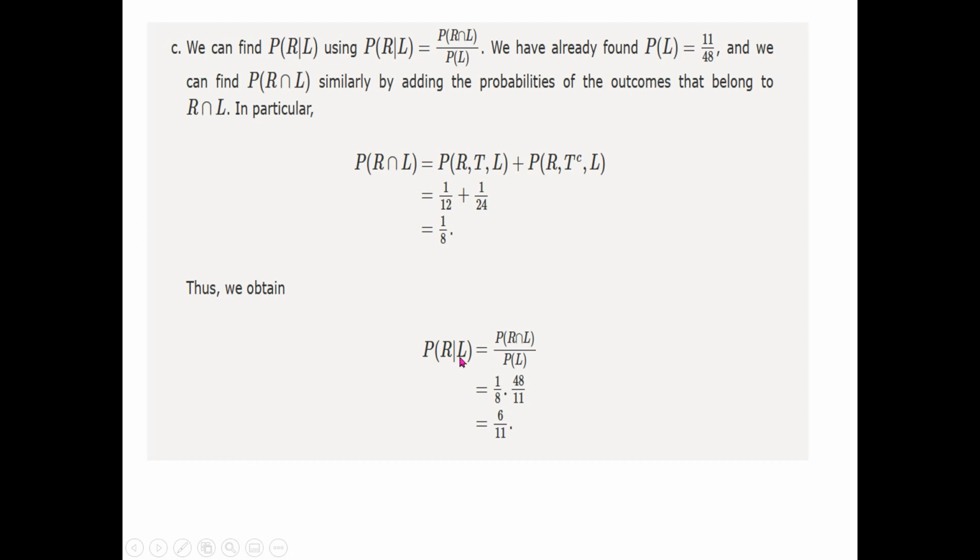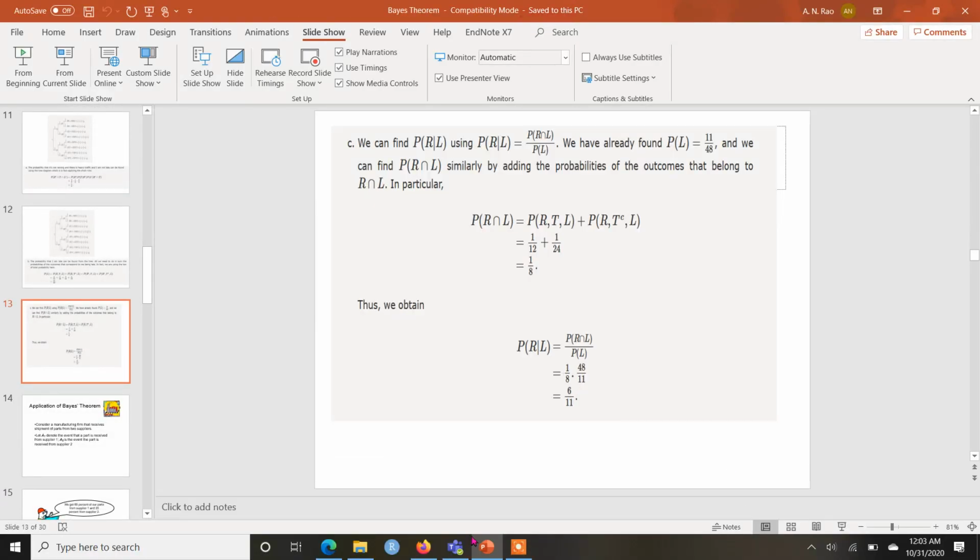So probability of rainy and late is equal to 1 by 8, as we just computed. Raining and late can either occur with traffic or without heavy traffic. So we have added these two, and this is the answer, 1 by 8. So the numerator is 1 by 8, and the probability of late that we just computed in part B is 11 by 48. So once we divide these two, we get 6 by 11. So this is another application of conditional probabilities.